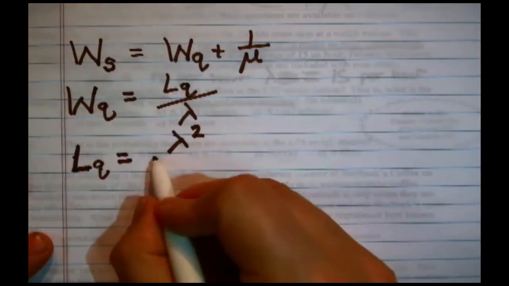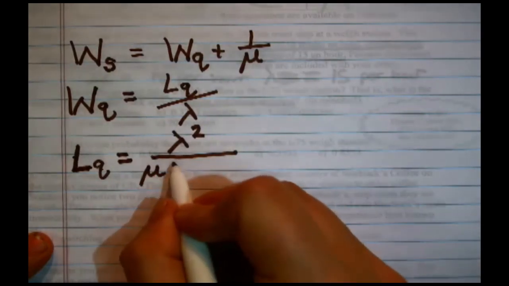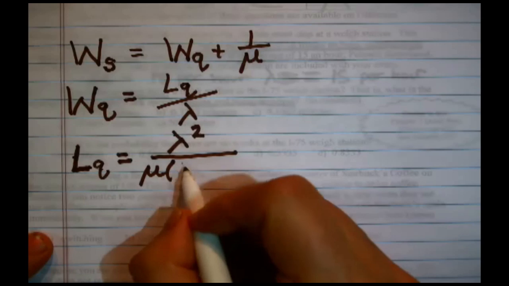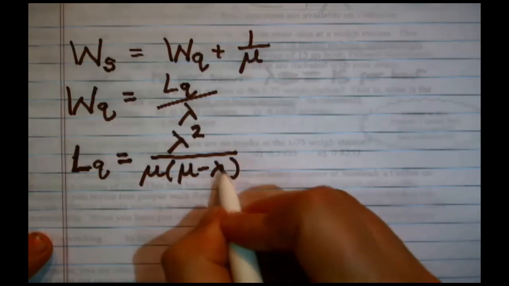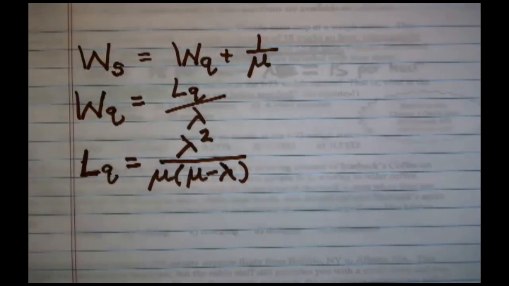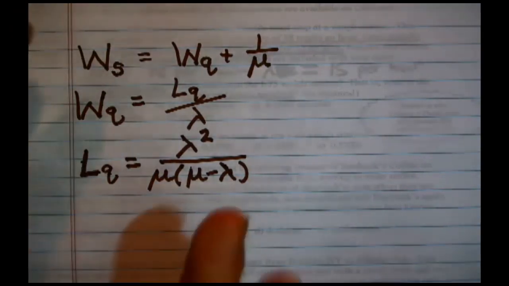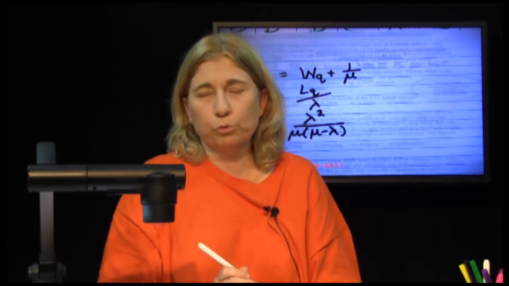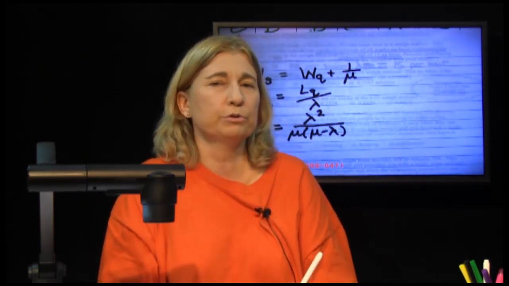Except wait a minute, LQ itself is another formula. That's the average, capital L for length, length of the queue, the average number of trucks in the line. That is lambda squared divided by mu times mu minus lambda. These are exactly the sort of formulas and exactly this kind of presentation, except not handwritten, that you'd have on a formula sheet for your exam. For this one question, we really do have to calculate all three of those formulas just to get the one answer that we need.